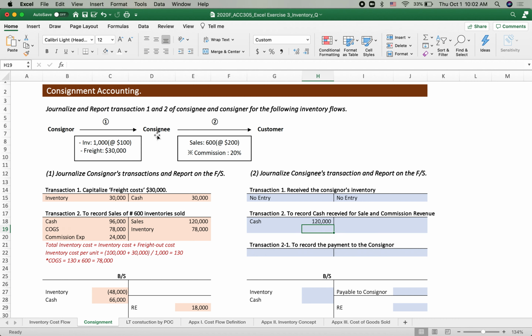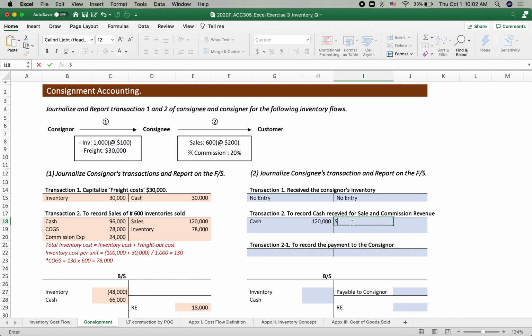That is the cash amount received from the customer. Then the difference is sales, but actually it's not the sales. It's not the sales because those goods are not the consignee's goods. The title has not been transferred to the consignee, right? So we cannot say sales.